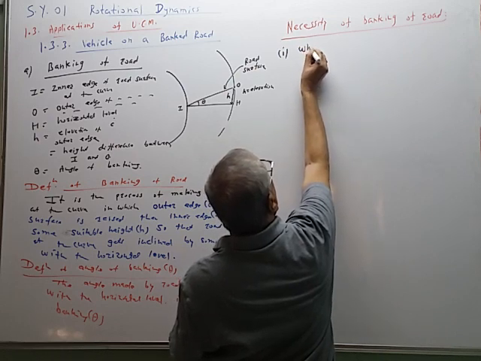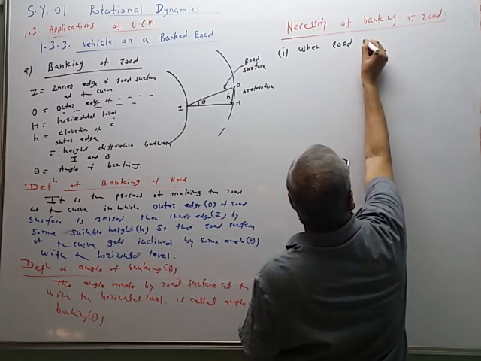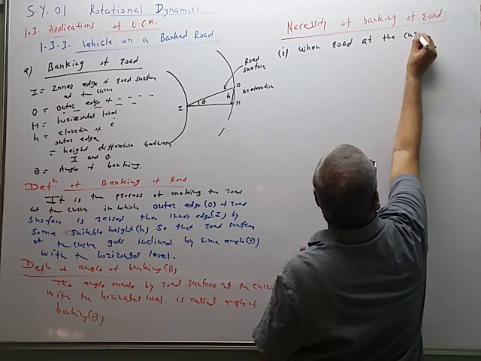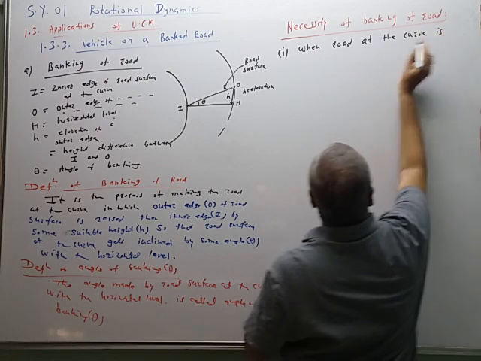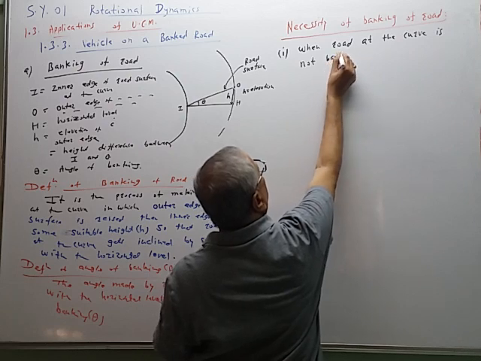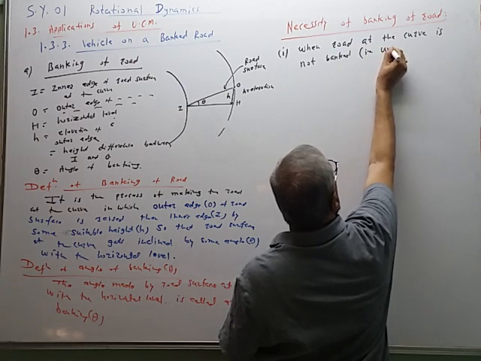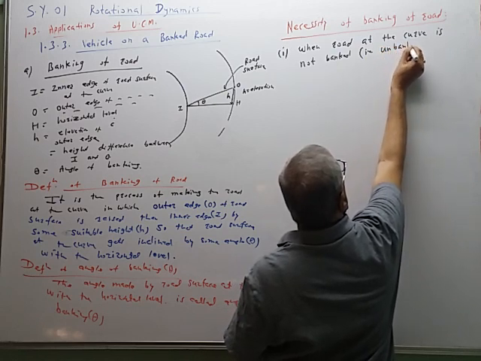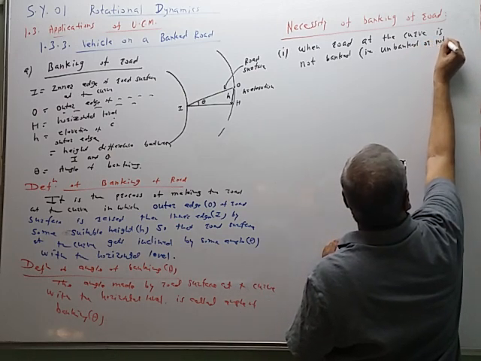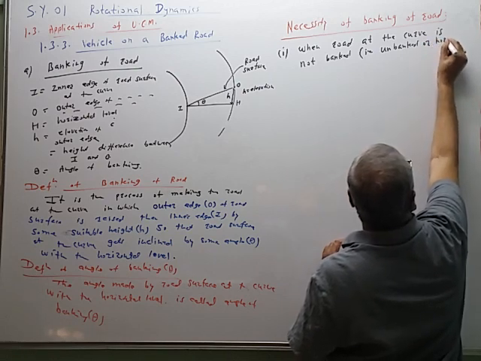When the road at the curve is not banked, or that is unbanked, or horizontal.